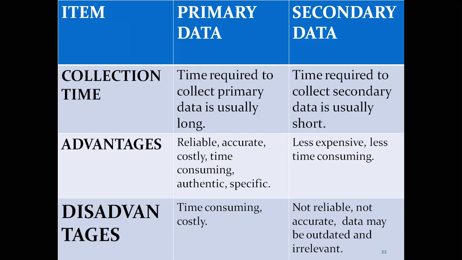Whereas secondary data is not reliable, not accurate. The data may be outdated and may be irrelevant because it was collected by somebody else and we are using it for our purpose. So not only this, but we can also say that from the organization factor also, we can differentiate.